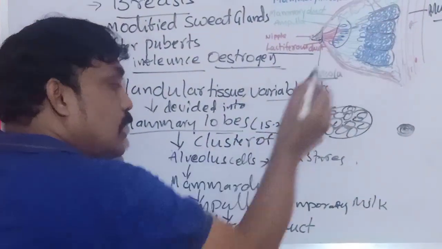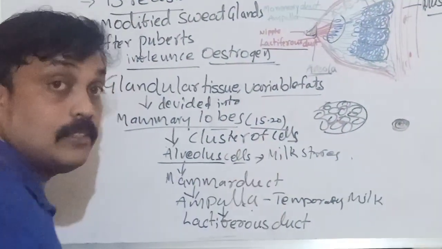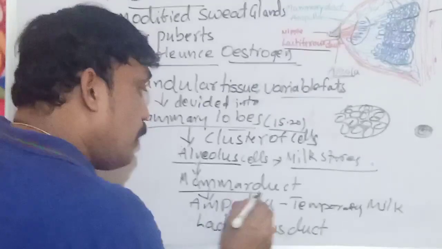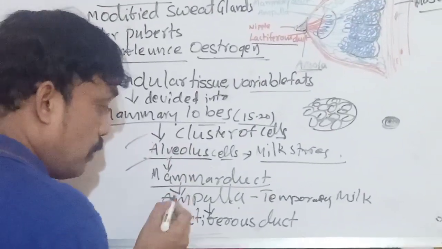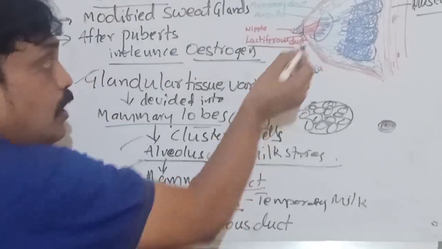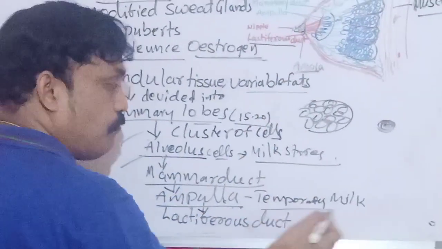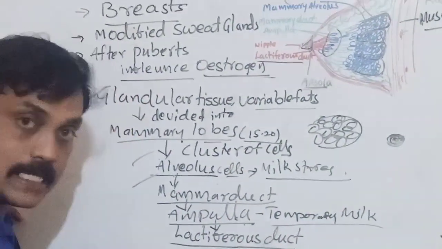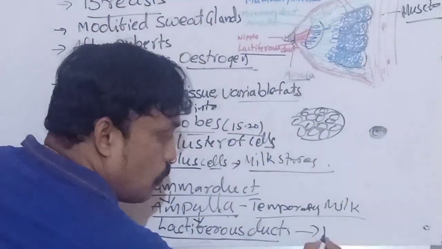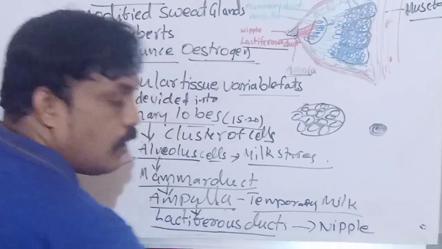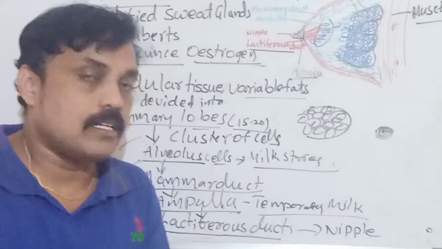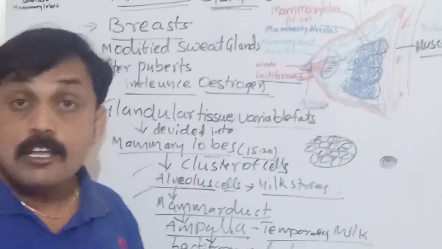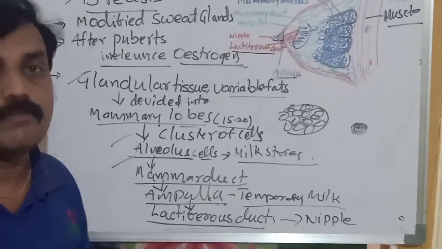In that there are cells we call alveolus cells, in which milk is stored. After that, they open into mammary ducts, and mammary ducts connect with the ampulla. In the ampulla milk is stored temporarily. The ampulla connects with lactiferous ducts, which open into the nipple. Around the nipple, the black color space is called areola. This is the structure of the mammary gland, the modified sweat glands. Okay, thank you.